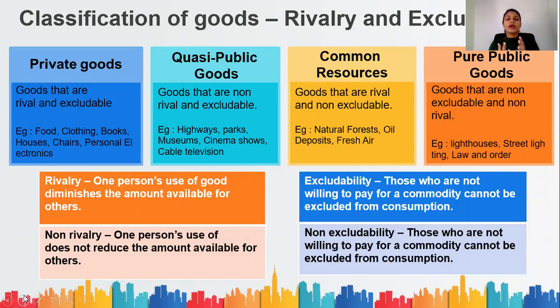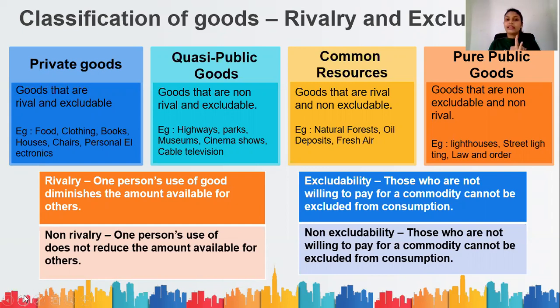Okay. Now, since we are familiar with these terms, we'll see how these goods are being classified. We have 4 categories. First one is private goods, which are excludable and rival. Just like the book I just took, or food that you eat, the clothes that we wear, houses, chairs, tables, electronic items, IT equipments. If you don't pay, you will be excluded. And if you consume, you are reducing the amount available for the others.